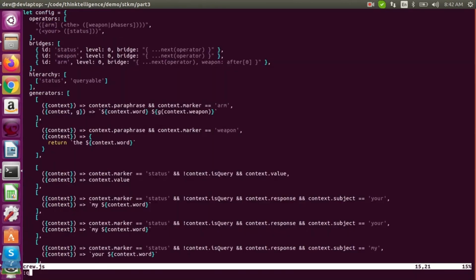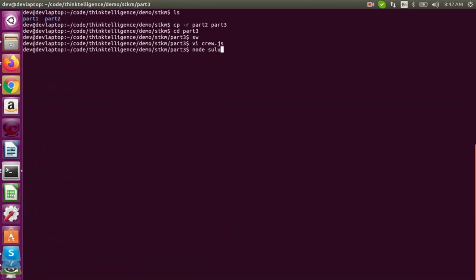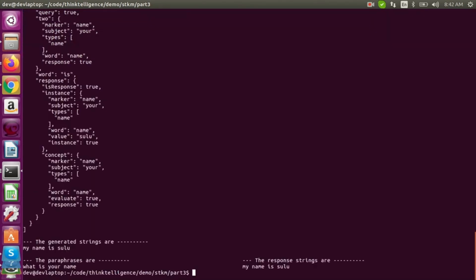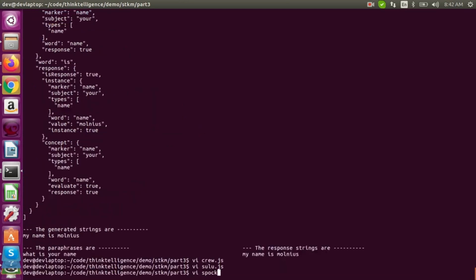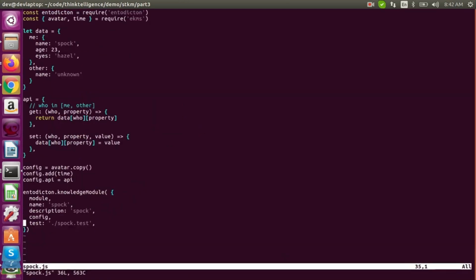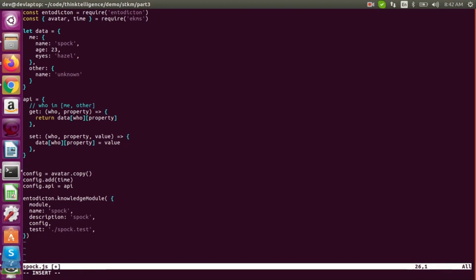All right, so now if we give that a run, Sulu's back to working. Sulu now knows Sulu is Sulu. Let's just fix up Spock while we're at it, so I don't have to remember to do it later. Oh, I didn't fix this up at all. Spock doesn't have any custom stuff. Okay, well, we'll do it.